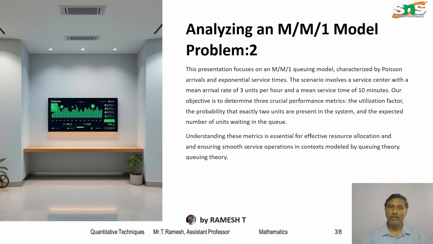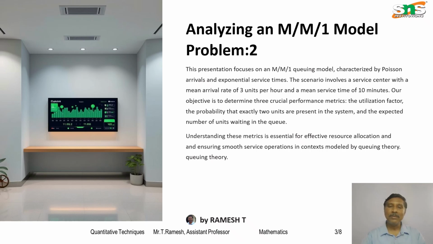So, the second one is the M/M/1 queue model. This represents a focus on M/M/1 queue model characteristics with Poisson arrival. This scenario involves a service center with a mean arrival rate of 3 units per hour and a mean service time of 10 minutes. So these two are given: lambda is 3 units and service time is 10 minutes.